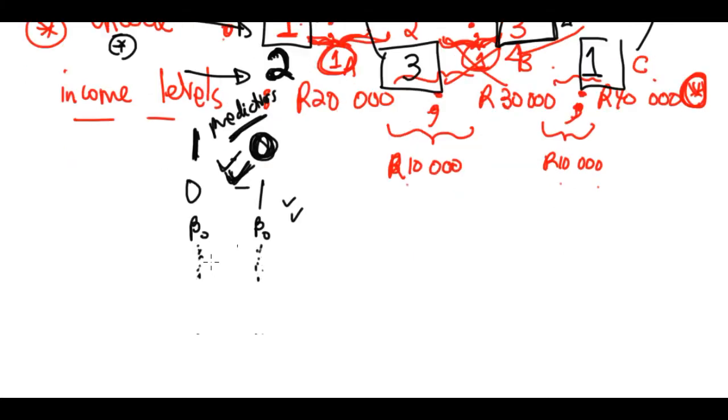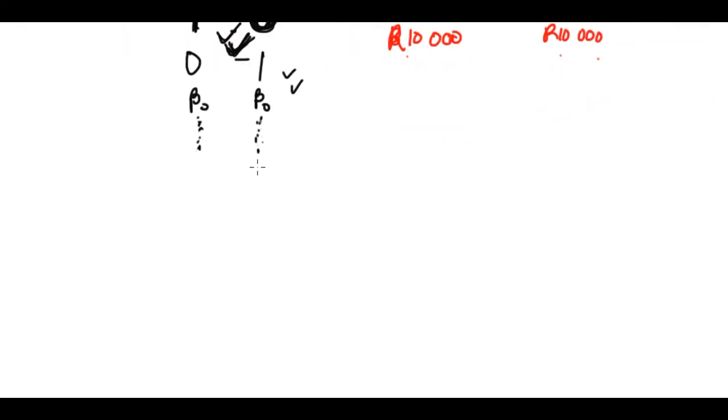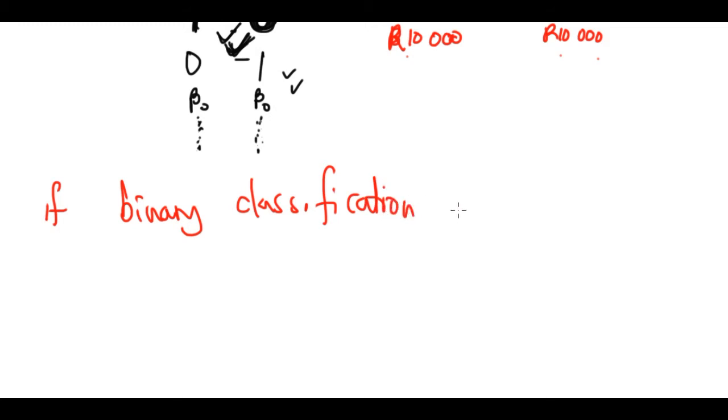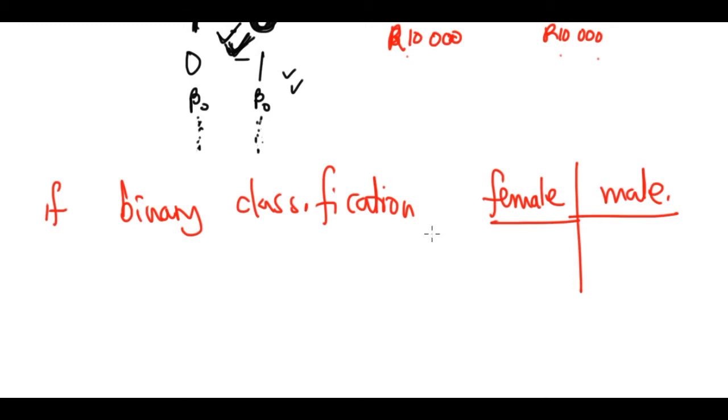So someone might say, so linear regression is useless. It is not really. You can do a bit of classification with linear regression. If you have a binary classification, then it becomes possible for you to say, let's say someone is female and then someone is male. Then maybe you can use linear regression, because here, let's say your female can be coded as 1, and then your male can be coded as 0, right?